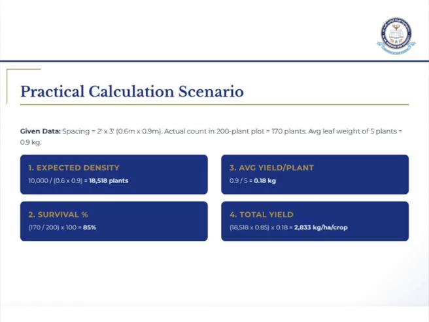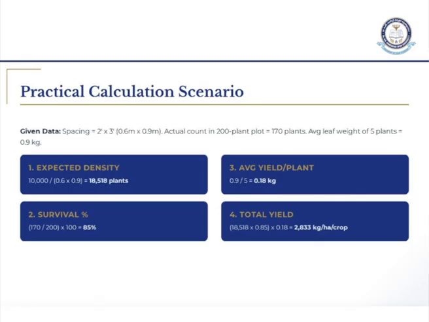Second is survival percentage, which you already know: 170 living plants divided by 200 actual plants, into 100. You get an 85% survival rate.